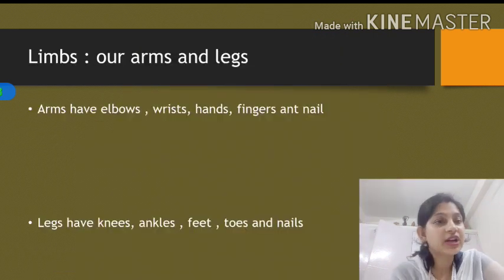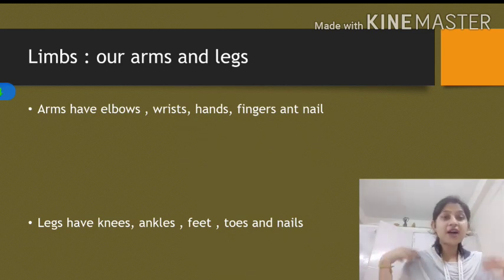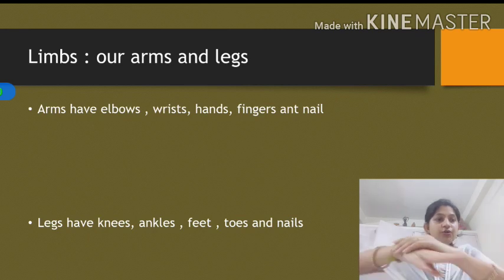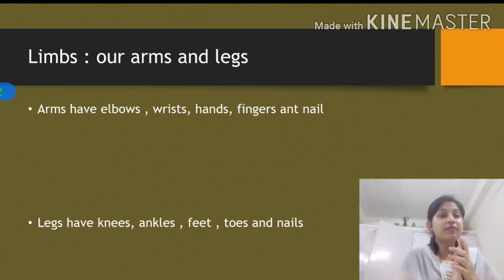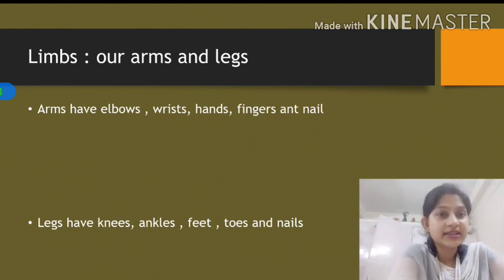Okay. Now comes our limbs. Yes, what are our limbs? We have two. Our arms and our legs are our limbs. Arm. This portion from here to here, it is called my arm. Okay, and what are the parts of arm? Let's discuss.